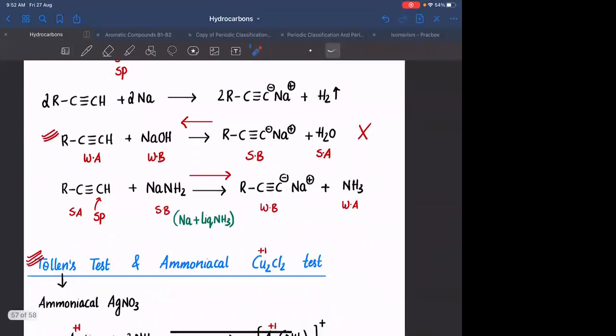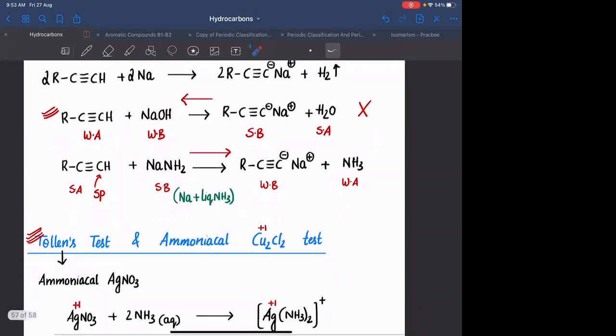It can react with NaNH2 because the formed acid is NH3. NH3 is a weaker acid when compared to terminal alkyne because sp hybridized carbon is more electronegative than sp3 hybridized nitrogen. So in this case, the reaction is predominantly in the forward direction. Or terminal alkynes can dissolve in sodamide, but they cannot dissolve in sodium hydroxide. Any doubt?